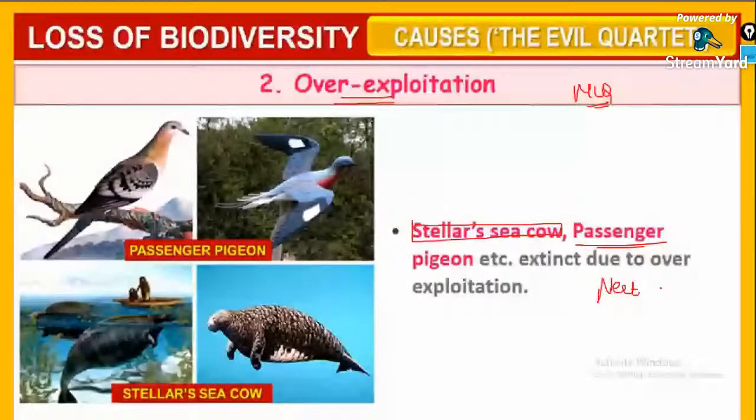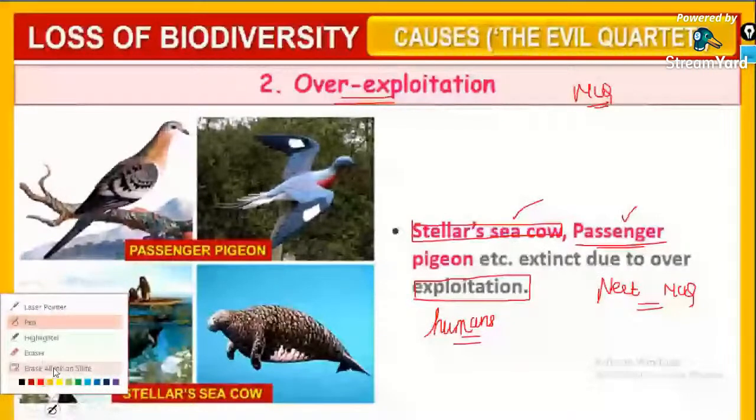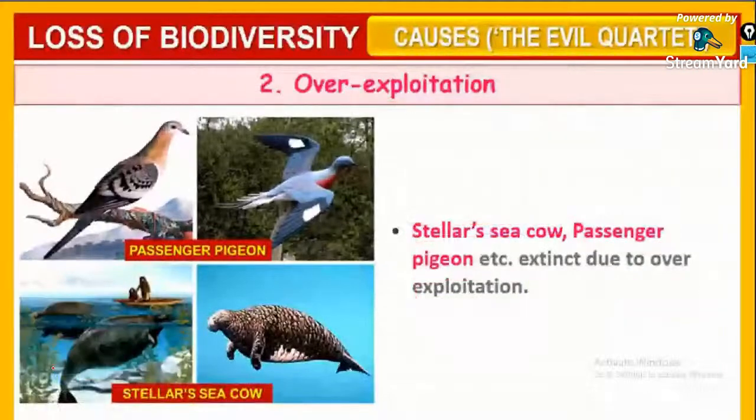So Steller's sea cow and passenger pigeon are extinct due to over exploitation by the humans. Because due to the over exploitation by the humans, these all are getting extinct. So this is about the over exploitation. You have to simply study the example for that. Dodo bird also, Steller's sea cow, passenger pigeon, etc. are extinct due to the over exploitation.